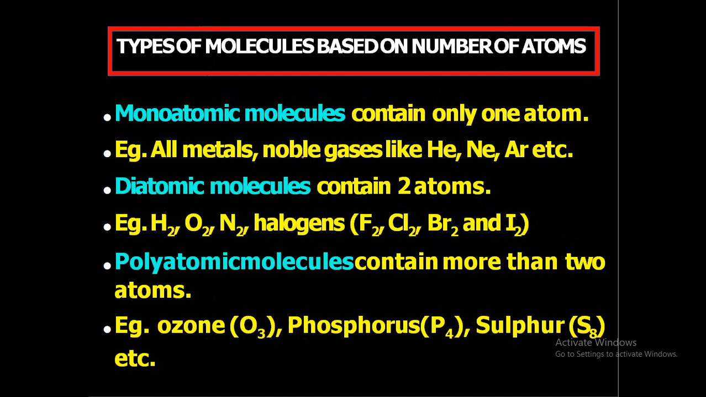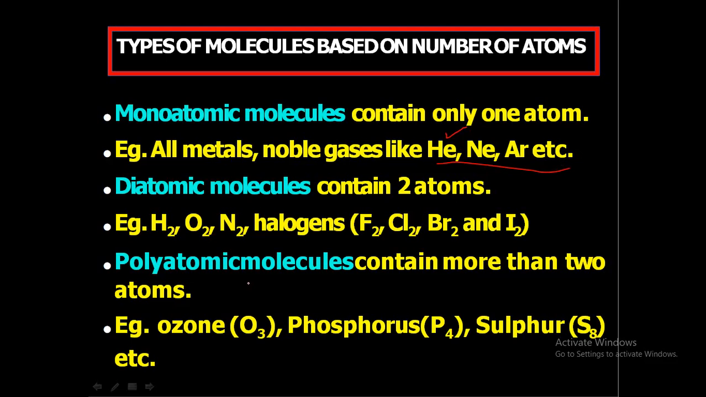And types of molecules based on the number of atoms. They are monoatomic molecules, which contain only one atom. Metals and noble gases like helium, neon, argon, etc. are examples of monoatomic molecules. These are molecules actually, but they have only one atom in their molecule. And diatomic molecules have two atoms. Hydrogen, oxygen, nitrogen, and halogens are examples of diatomic molecules.